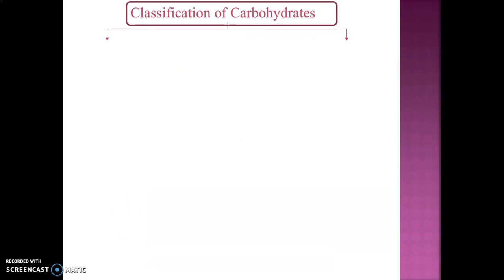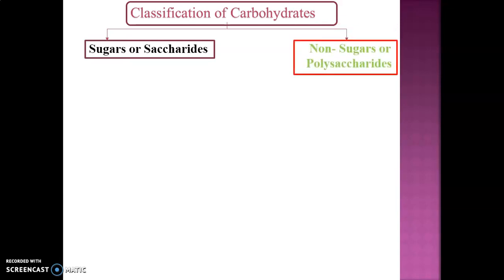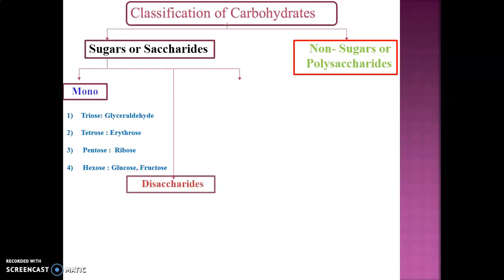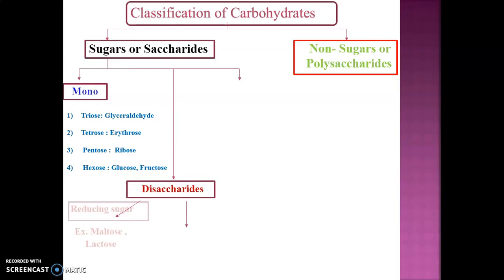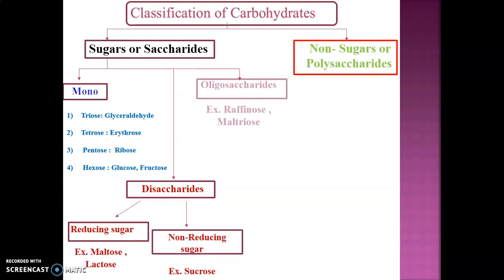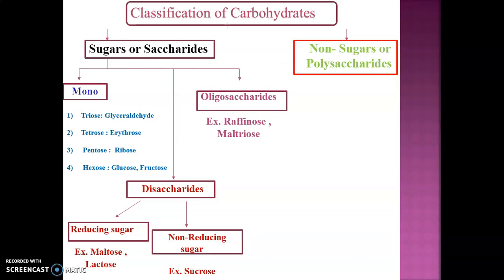So let's see how carbohydrates can be classified. Carbohydrates can be classified into two types. First, sugars or saccharides. Second, non-sugars or polysaccharides. Sugars can be further classified into three types. First, monosaccharide, second, disaccharide, and disaccharides are further classified into reducing sugars and non-reducing sugars. And the third division is oligosaccharides.